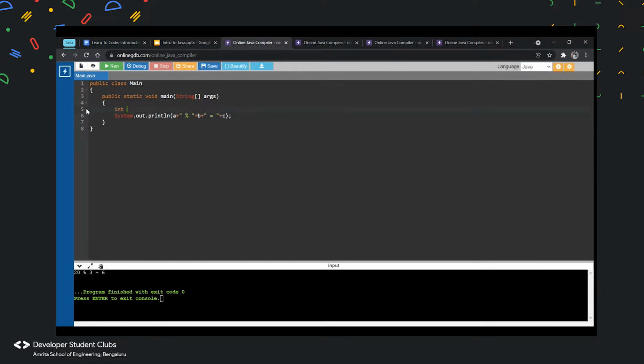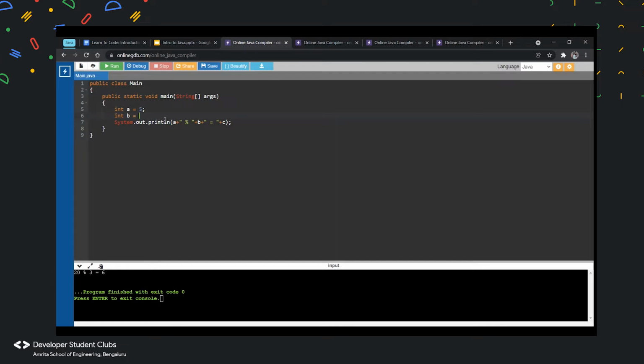So int a is equal to 5, int b is, all of you can probably do these with me. Open the online compiler. Vinayak has put the link for the online compiler, or if you have any other compiler like VS Code or BlueJ or Eclipse, you can use that as well. So you can do this with me so that it's hands-on and you would also know how to do everything properly.